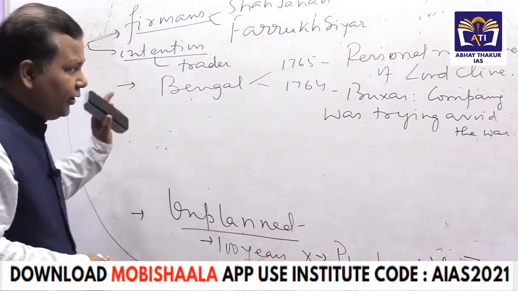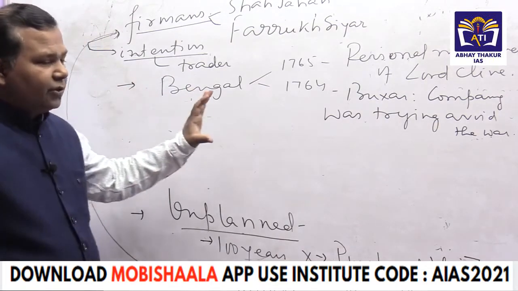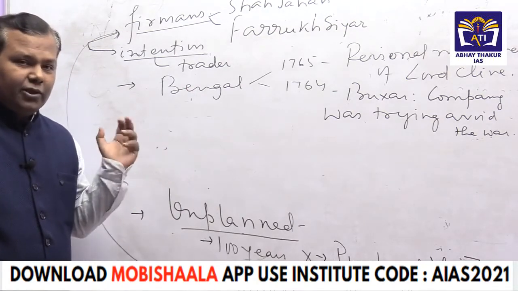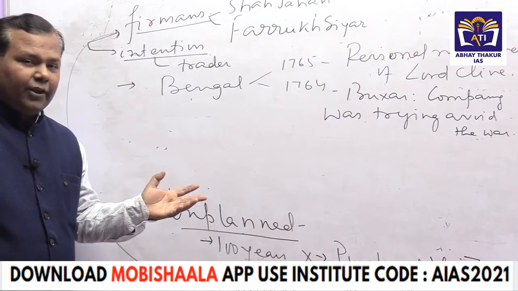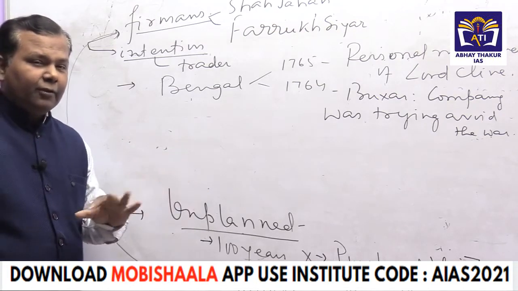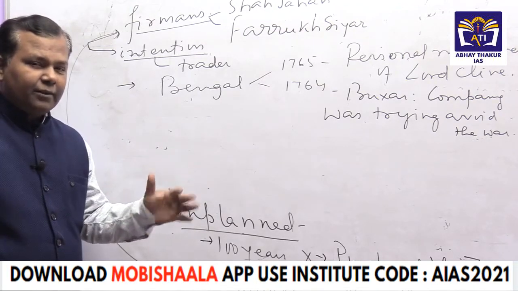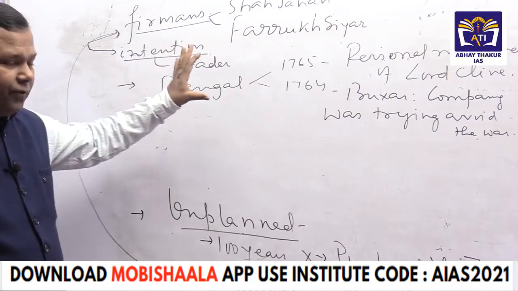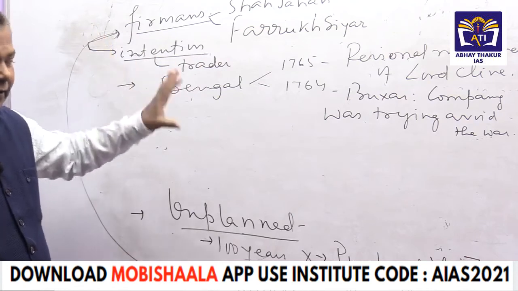But here we have to use that in the Battle of Buxar also, the company was trying to avoid the war. In fact, both parties, the rulers of Bengal too, were trying to avoid the war. But circumstances cropped up and finally the war happened. So here also the intention was not to enter into the struggle.